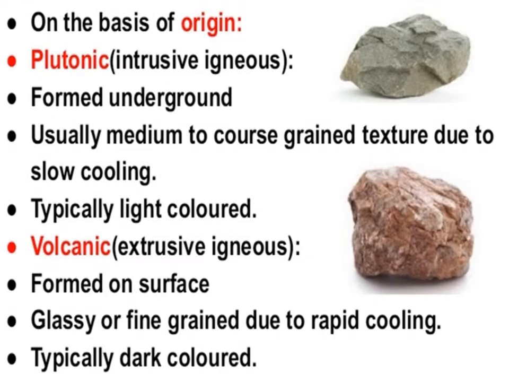On the basis of region, igneous rocks are also divided into plutonic and volcanic rocks. Plutonic rocks are also intrusive igneous rocks and volcanic rocks are also extrusive igneous rocks. Intrusive igneous rocks are formed underground, and usually have a medium to coarse grain texture due to slow cooling. They are typically light colored. The example of intrusive igneous rock is granite. Extrusive igneous rocks are formed on the surface and are glassy or fine grained due to rapid cooling. They are typically dark colored. The example of extrusive igneous rock is basalt.